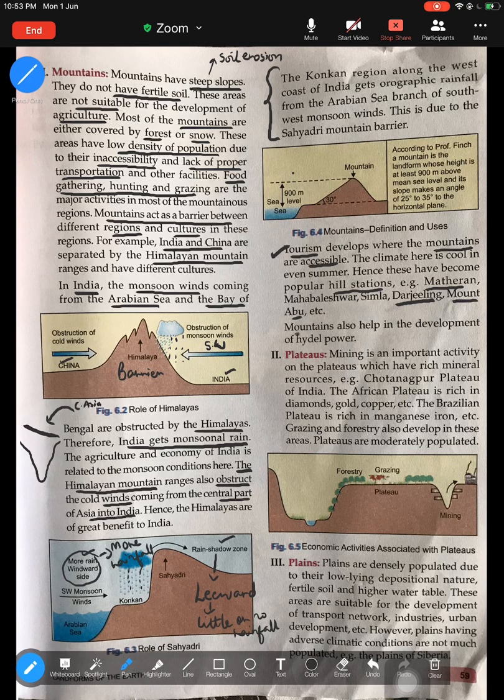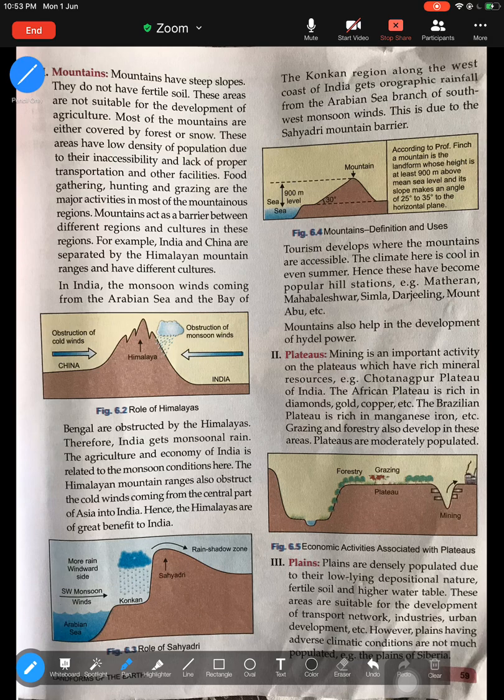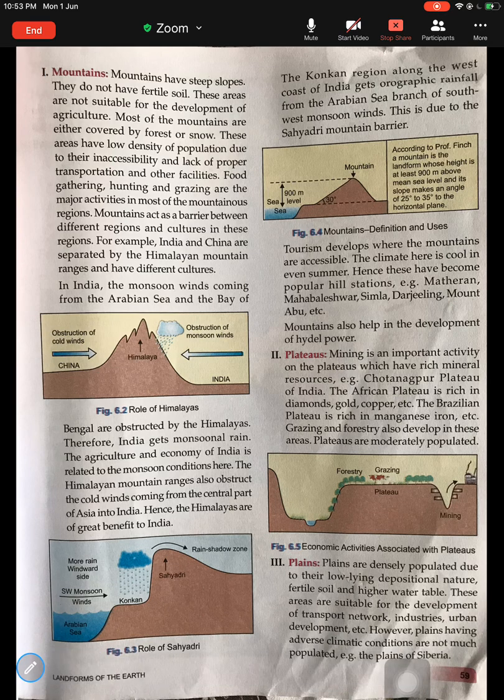Next, mountains can even help in the development of projects. Hydel power projects are effectively developed in the mountain areas. So these are the few characteristics of mountain and the role of mountains. Now moving next, plateaus. Let's have a look at plateaus.